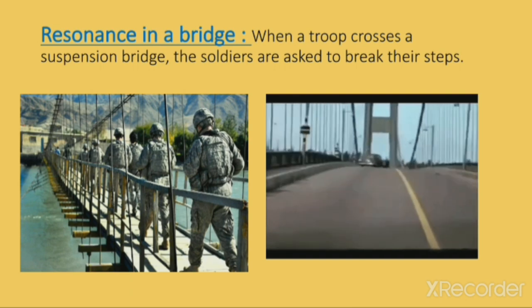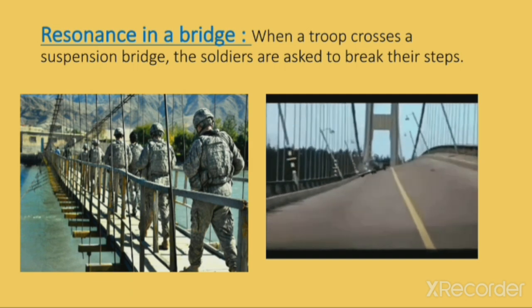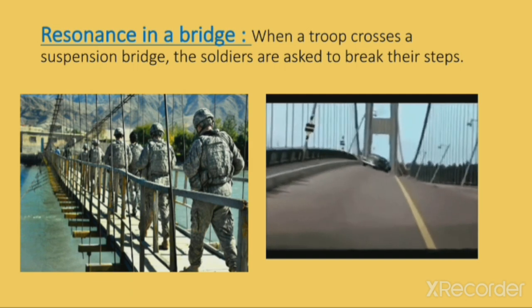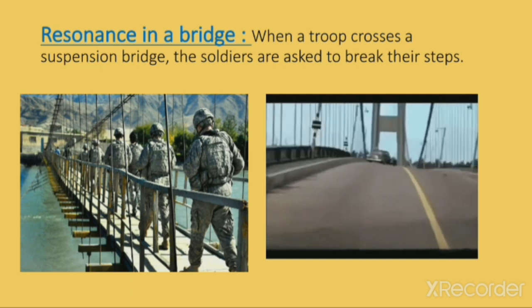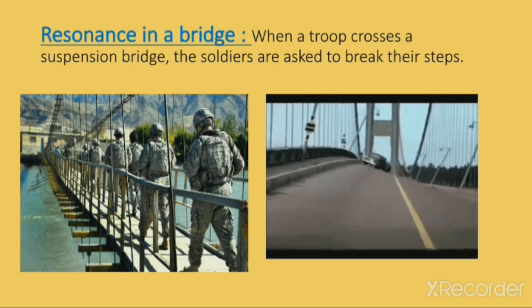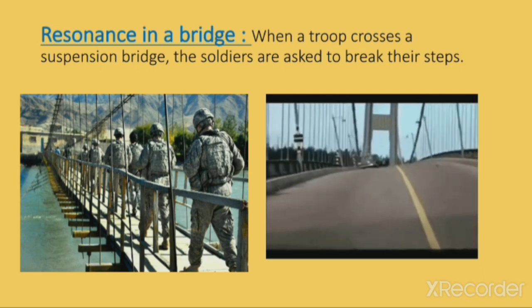This is the condition for resonance, and if it is satisfied, the bridge will start vibrating with increased amplitude. That means there are chances that it will collapse. So that is why they are asked to break their step.